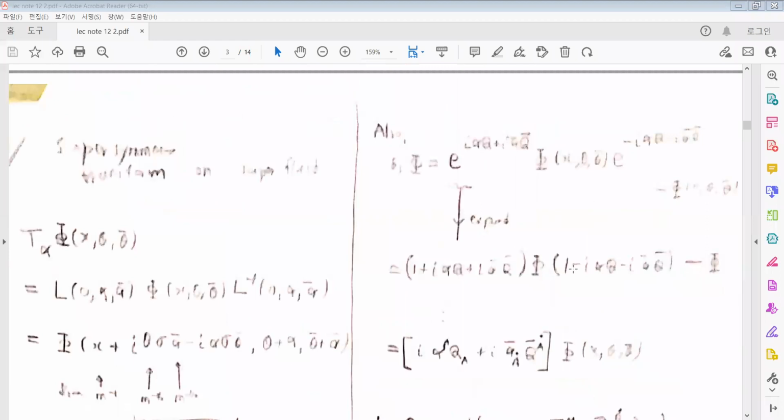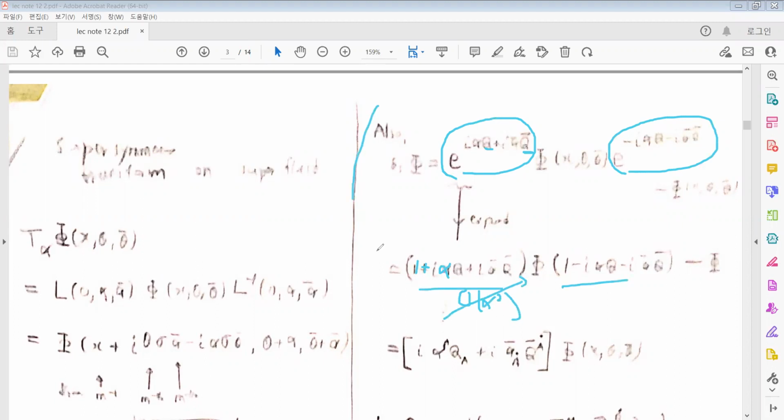And from that, we can expand such exponentials, the forms of the supersymmetric transformations with the generator, in the order of alpha, with higher orders omitted here. And if we compare with the previous formula, then we can find the supercharge as a differential operator.